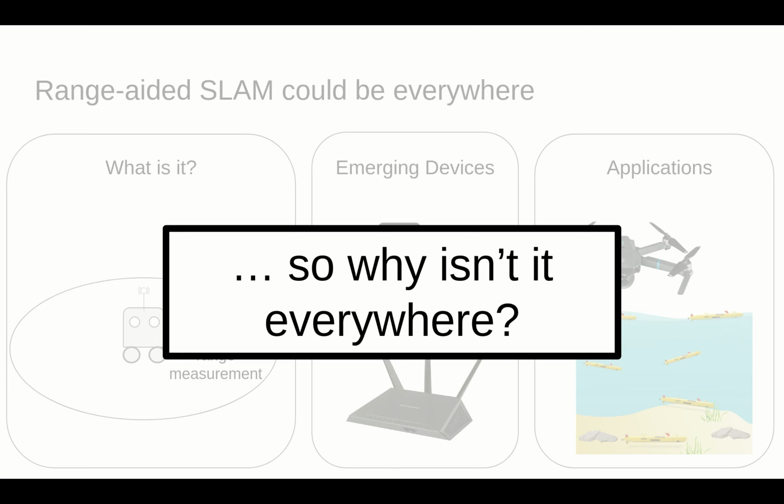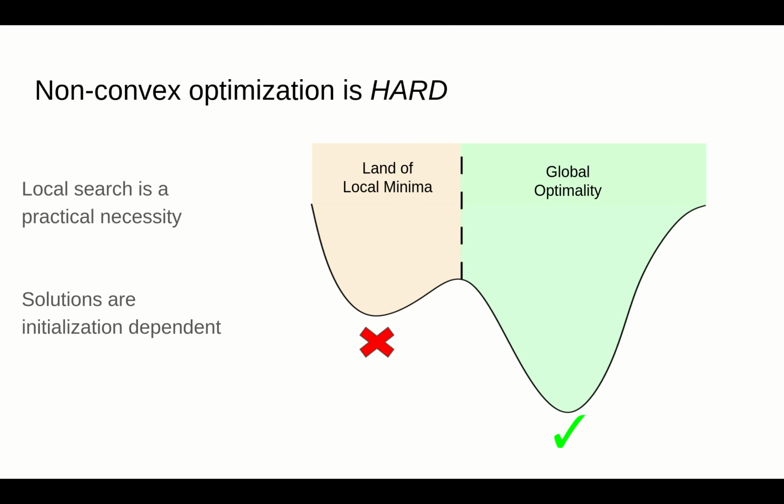Well, there's maybe a few reasons. The one we're going to discuss today is effectively that non-convex optimization is hard. Specifically, most modern SLAM systems utilize local optimization to solve non-convex optimization problems. As a result, the quality of the state estimates we return from most SLAM systems are highly dependent on having a quality initialization to these non-convex problems.